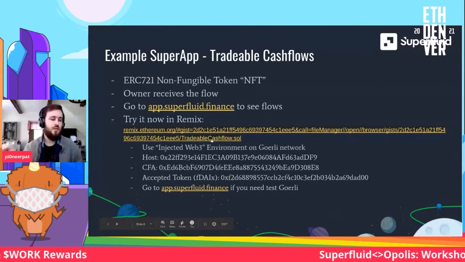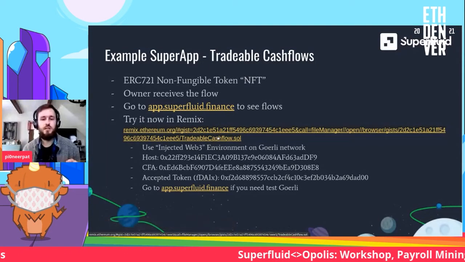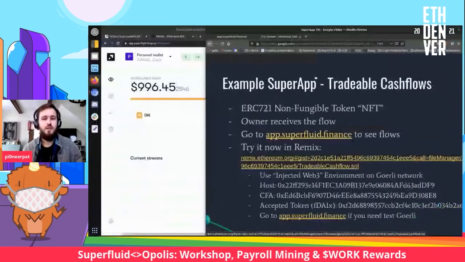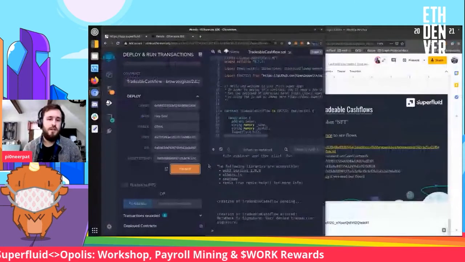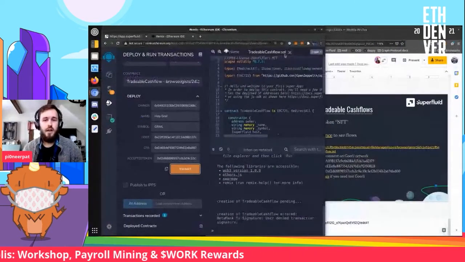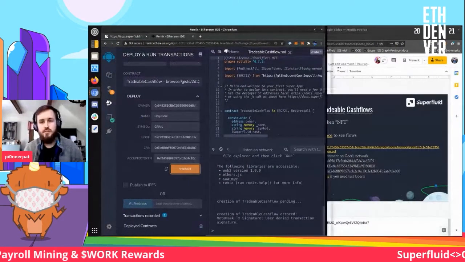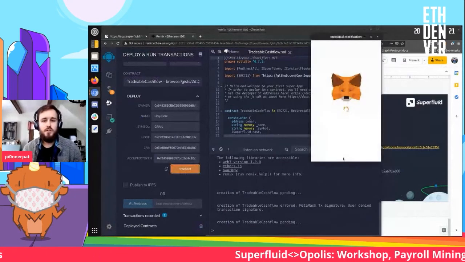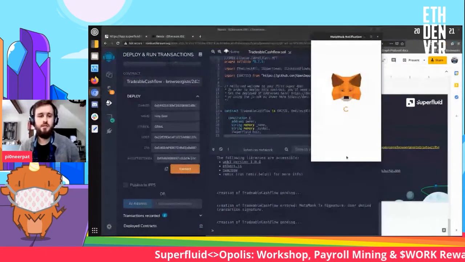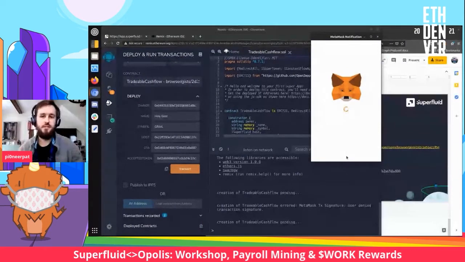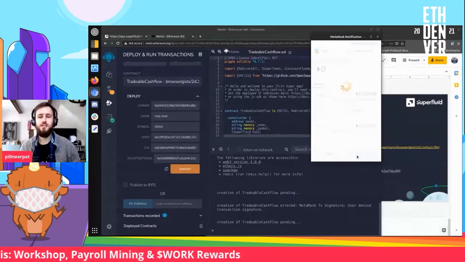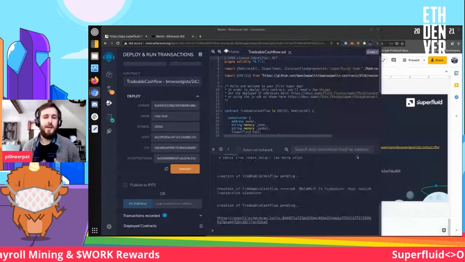If you click this link, Remix, it will give you everything that you need that we're going to do today. So I'm going to hop over to that link now, and we are going to select the tradable cash flow contract, and we are going to deploy it. All right, cross your fingers that Goerli is going to work well today. It was a little bit slow yesterday, so I'm using Alice. Alice is the account that I'm deploying the contract from.